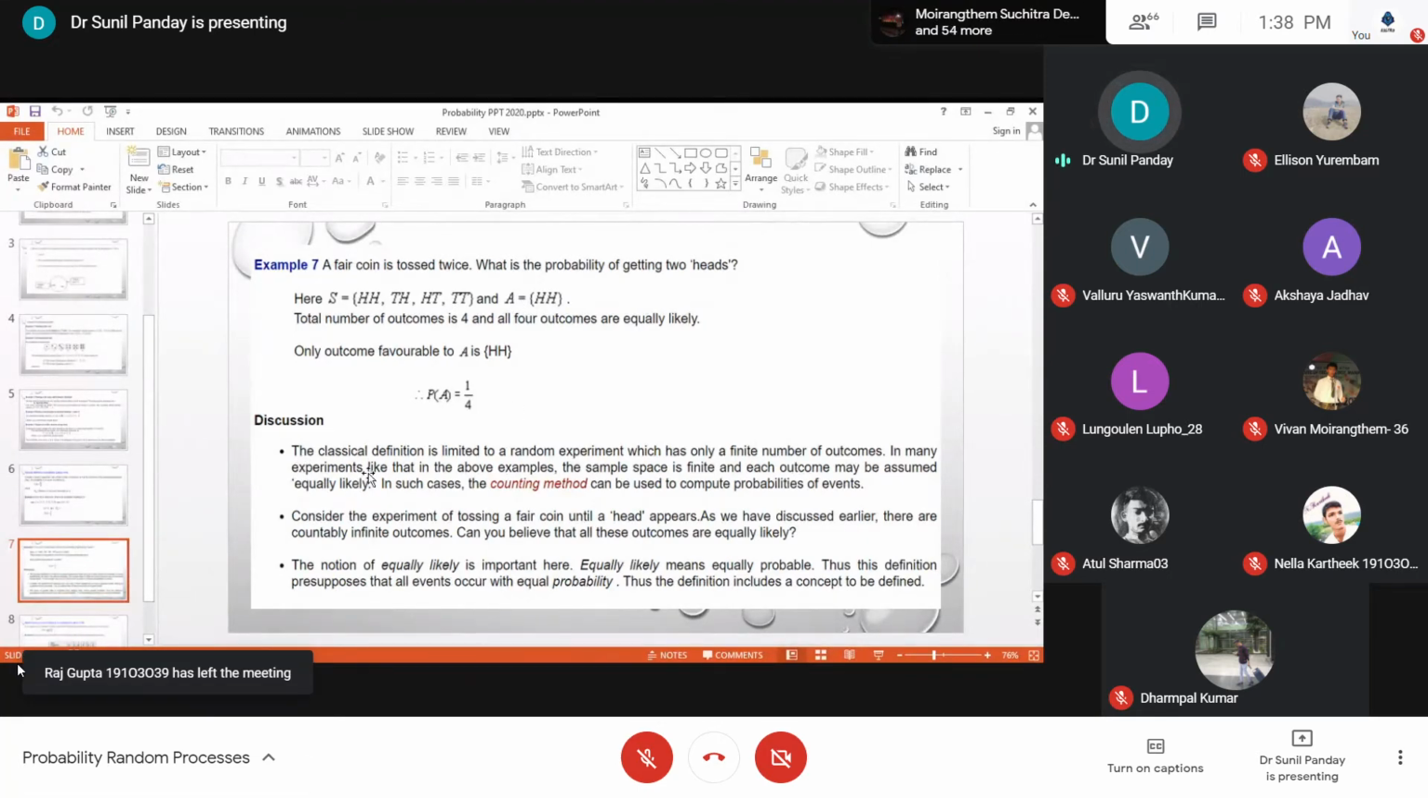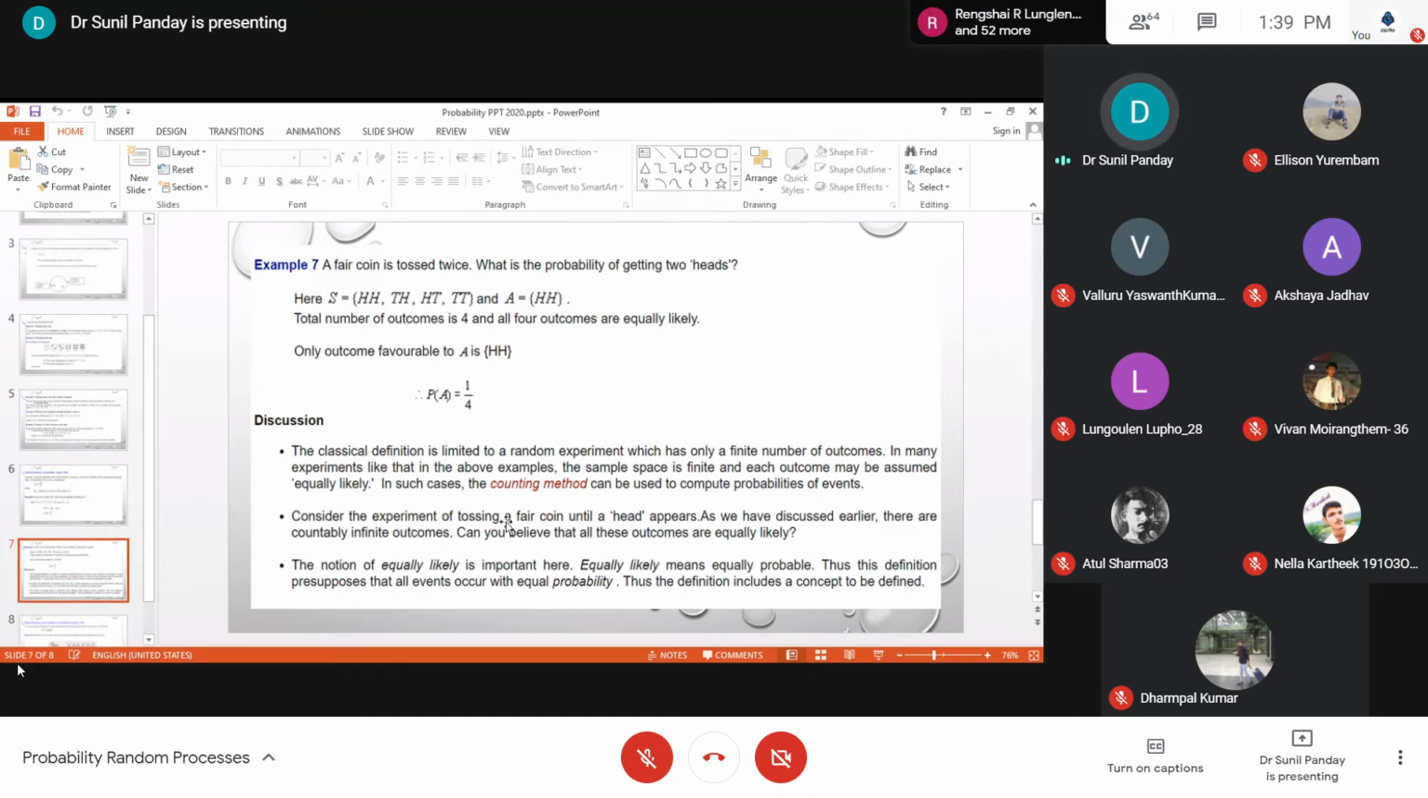Here, the problem with the classical definition is that it is limited to random experiments which have only a finite number of outcomes. In many experiments like the above example, the sample space is finite, and each outcome may be assumed as equally likely. In such cases the counting method can be used, but if my coin is not biased, then this definition will not work.